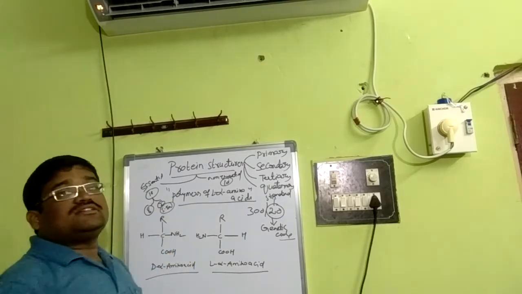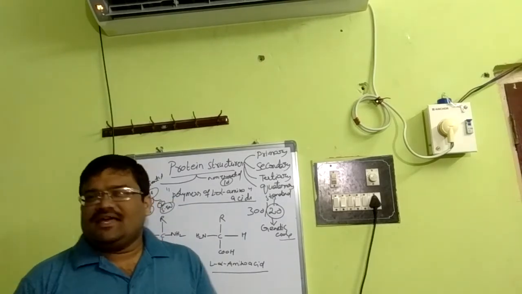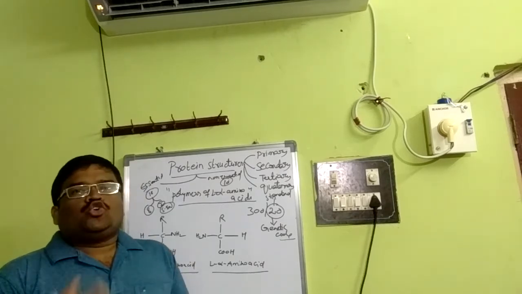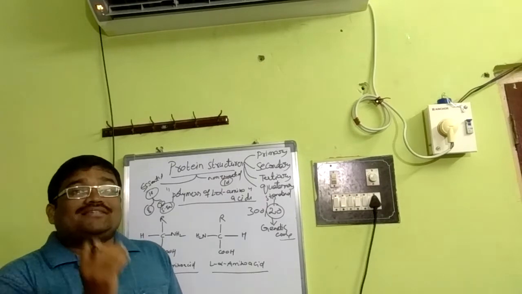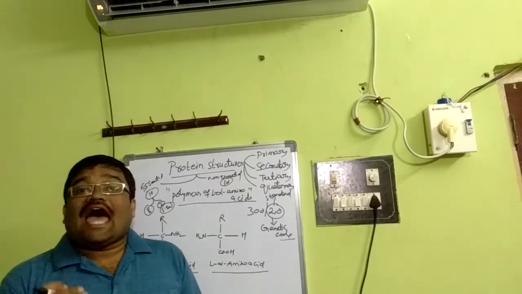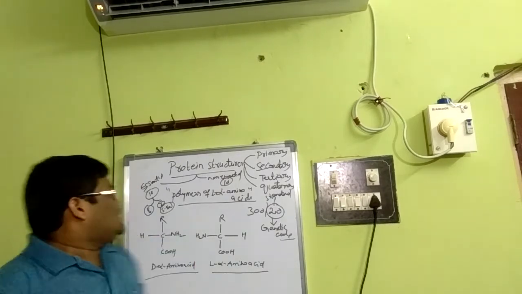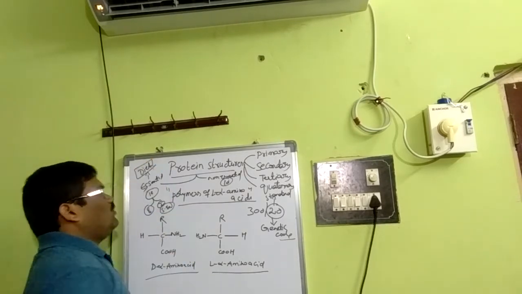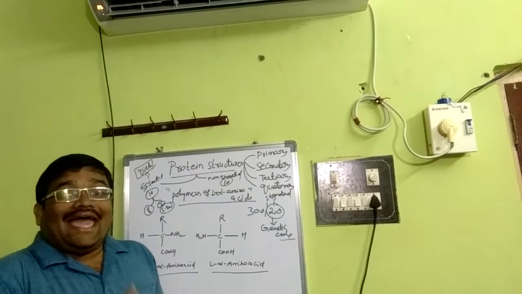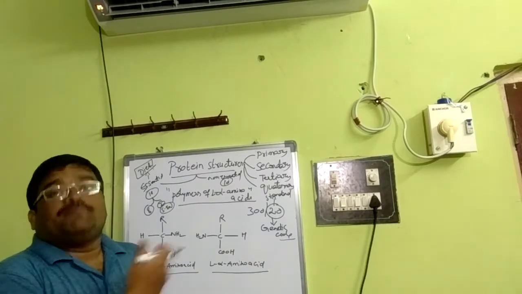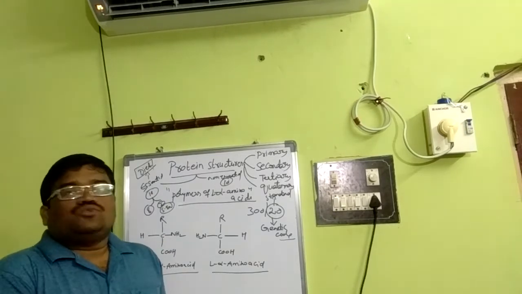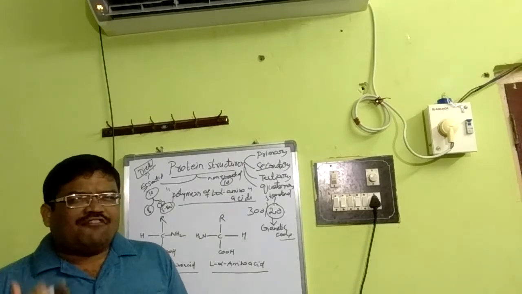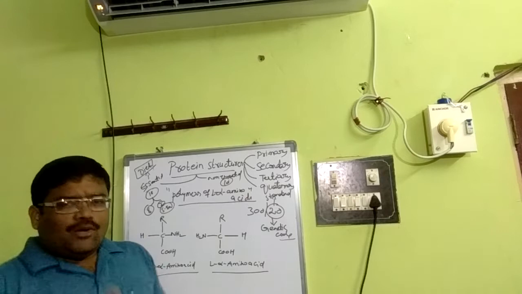Why are they considered essential amino acids? Because our biological machinery won't support synthesizing these 10 essential amino acids, so they have to be supplied through diet. Supplying through diet is most important. Therefore, we have to depend upon an external source; without the external source, we cannot get them. But for non-essential amino acids, our biological machinery has enough enzymes to synthesize them. And what are the essential amino acids?